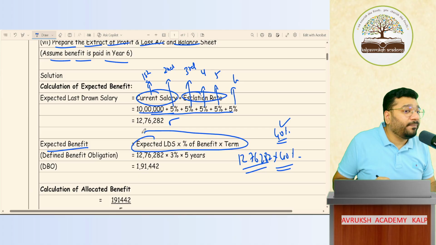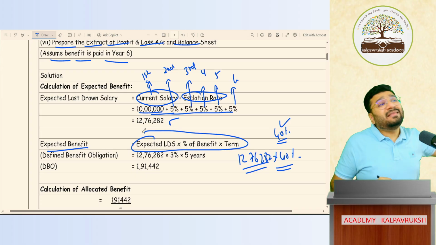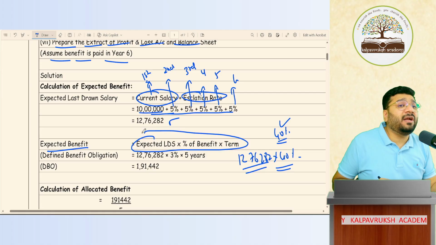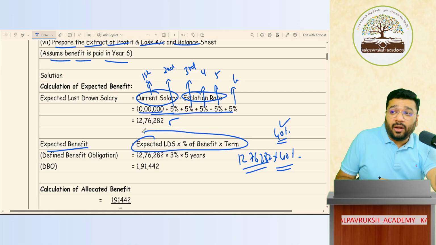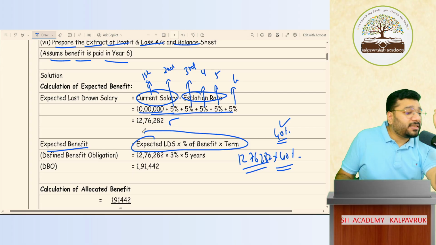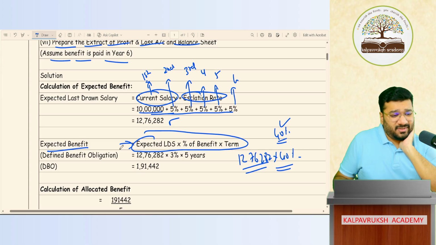Yes or no? Is there any particular formula I can make you memorize? Sir, make us memorize. Not possible. They can twist this in any different manner. So on the spot, keep that presence of mind, a little bit of English knowledge, a little bit of mathematics knowledge, and you have to create the formula on the spot. Okay, not okay?